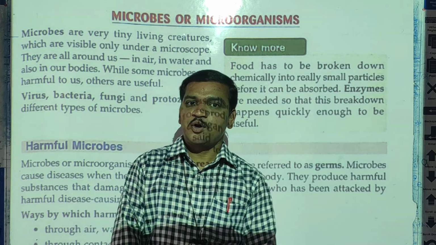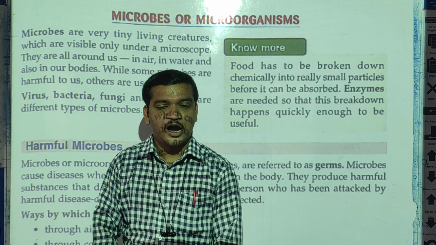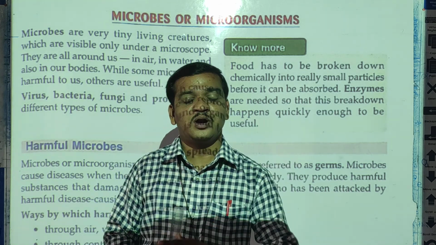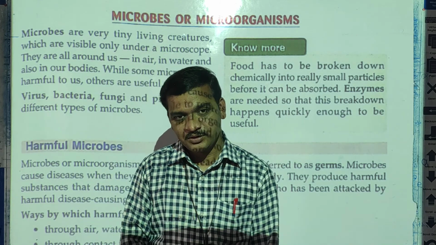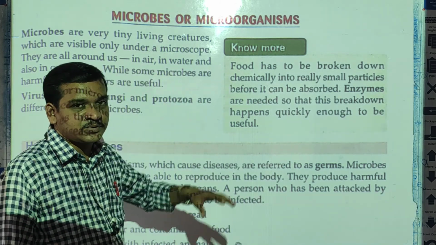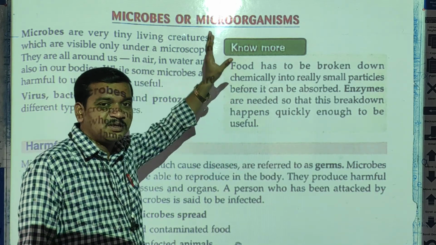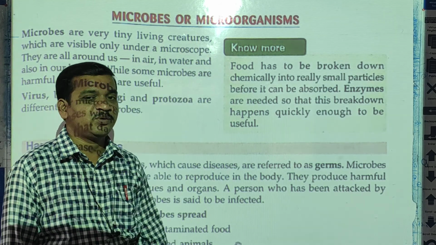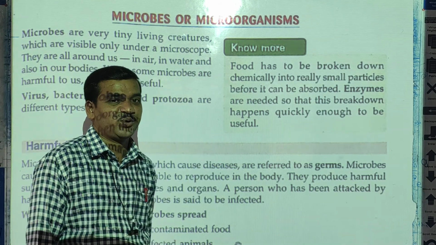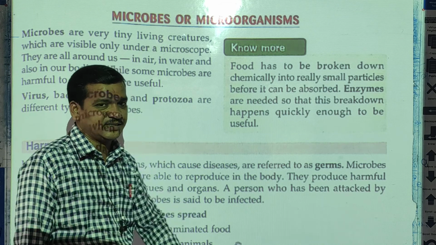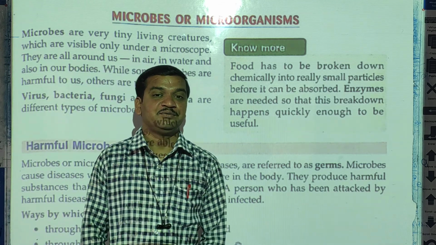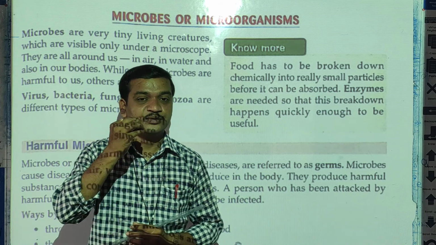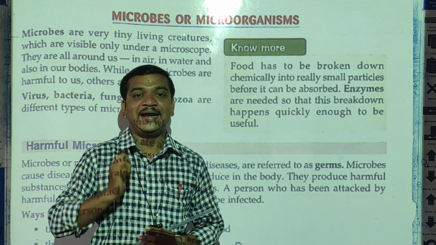So what are the types of microorganisms, how they are useful, how they are harmful, that we are going to learn today. Microorganisms are a very interesting thing. Micro means what? Small, tiny, which we cannot see with our naked eye.